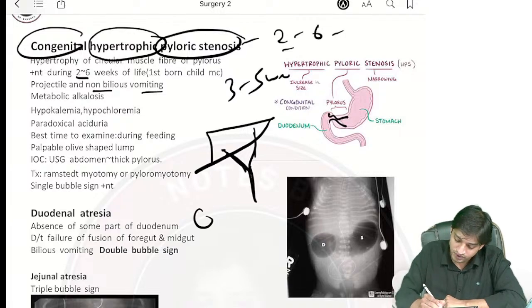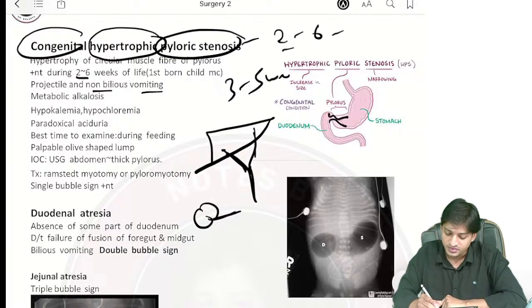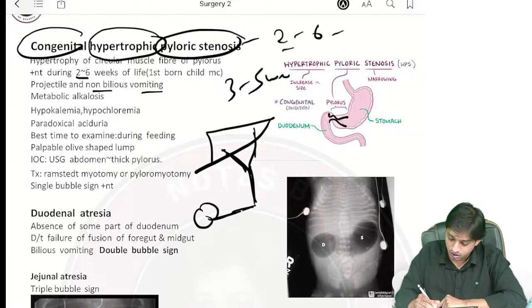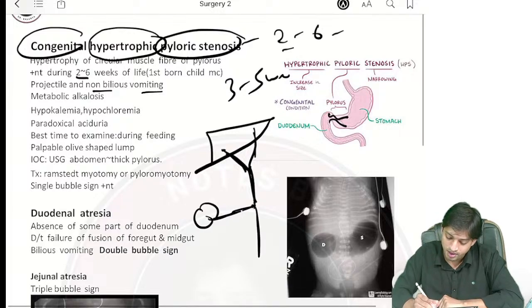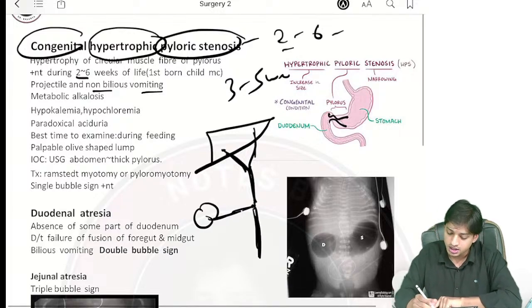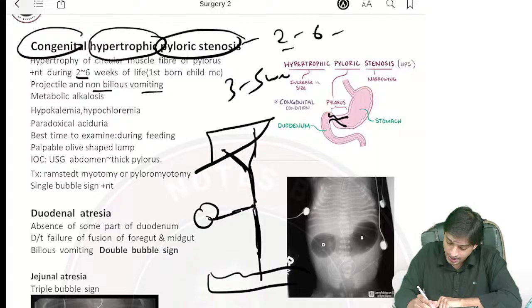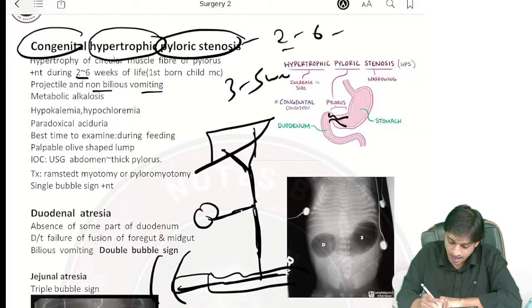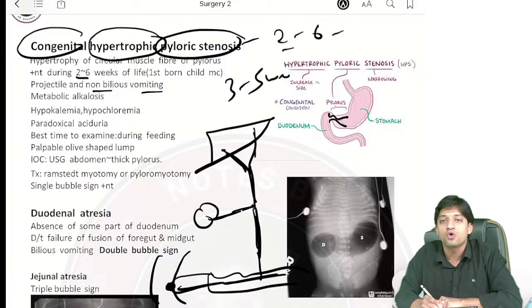Coming here, you have the gallbladder, and from the gallbladder comes the, tell me, cystic duct. They join the common hepatic duct and form the common bile duct. Now, this common bile duct comes to the pancreas and joins the pancreatic duct, and in the duodenum opens at the point of sphincter of Oddi.